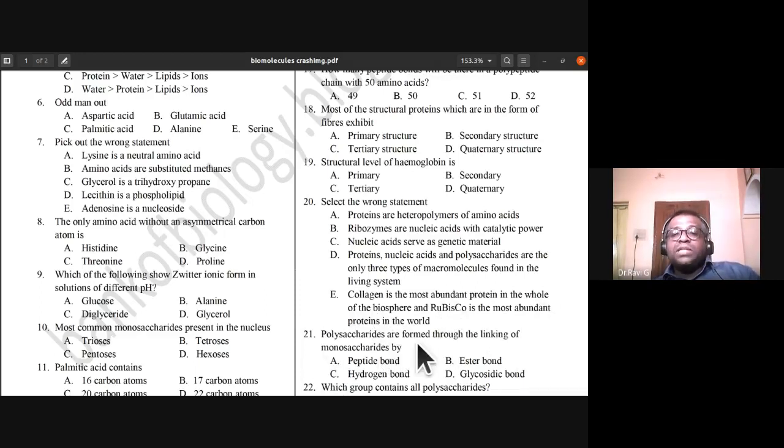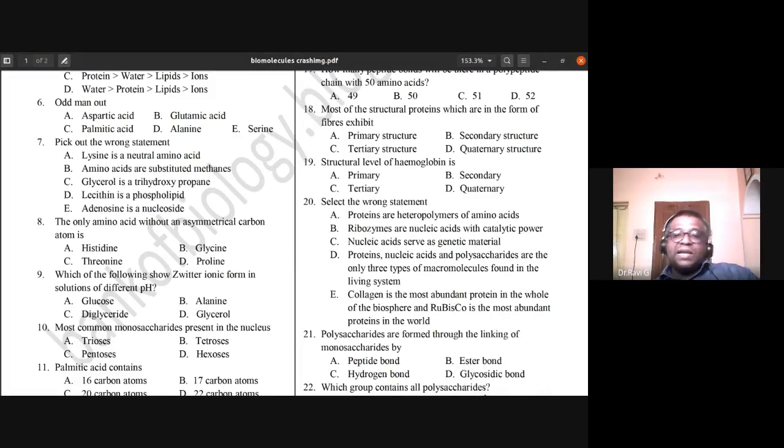E. So polysaccharides are formed through the linking of monosaccharides by peptide bond, ester bond, hydrogen bond, glycosidic bond. So how are they linked together? So by glycosidic bond.